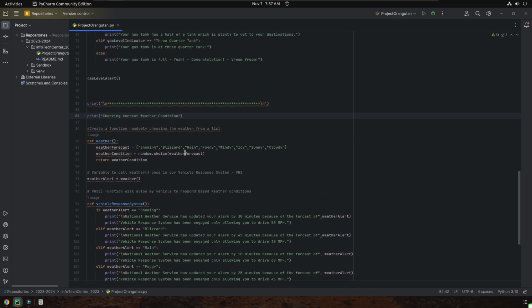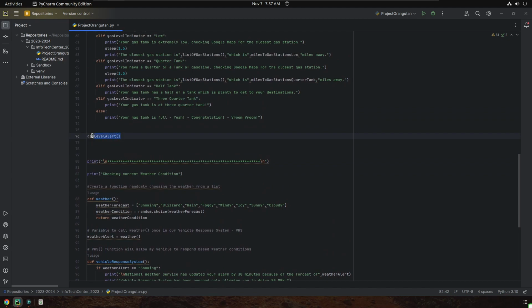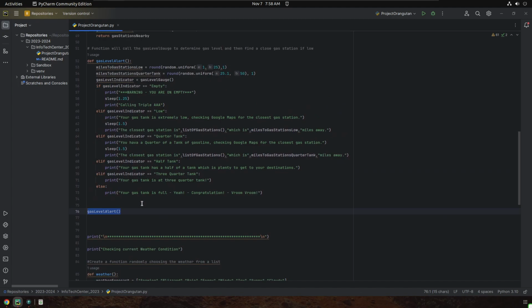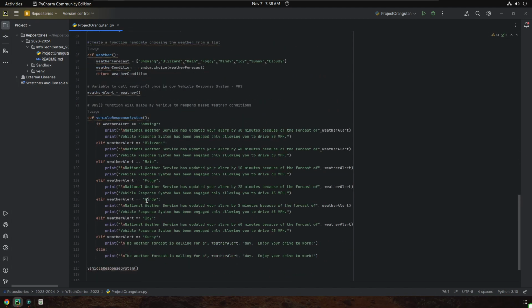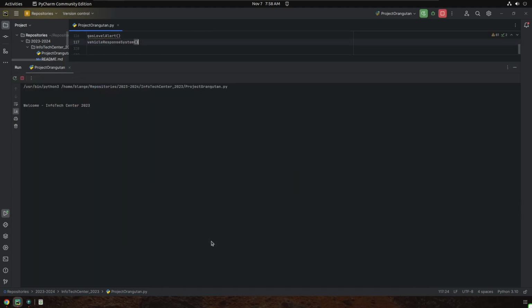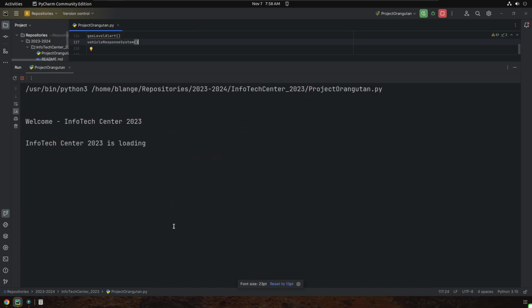One thing that I can do as well is I'm calling my gas level alert here. I can actually move that down to another location. Check this out. I'm going to cut that out of there, maybe bring that up a little bit. I'm going to scroll down and I can call that right here, my gas level alert, then my vehicle response system. Let me hit my F10 key real quick. It's not going to change. It shouldn't change the way these print out. But after it does this, I'm going to show you something. If I just transpose those two or flip-flop them around, what will happen?